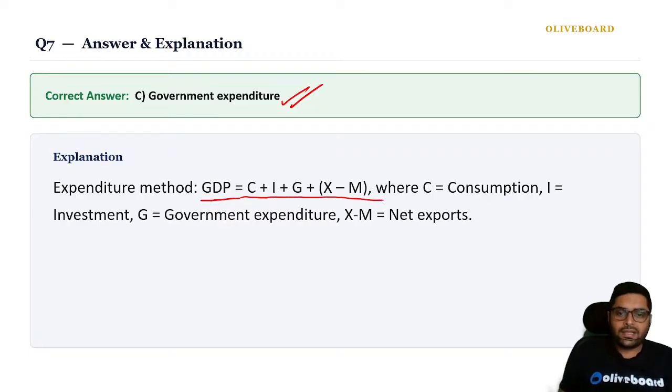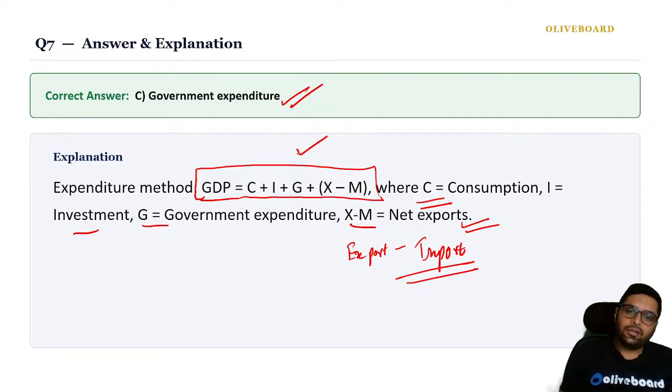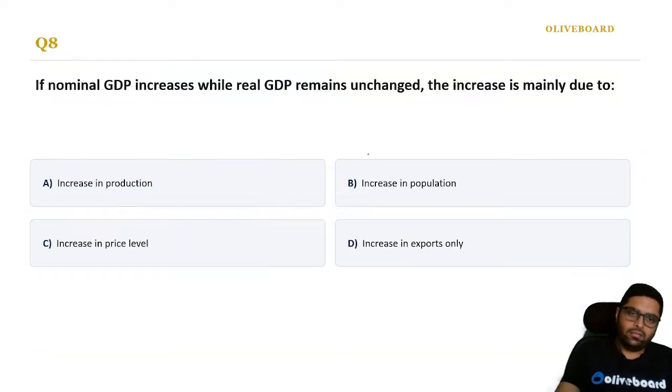C plus I plus G plus X minus M, where C is final consumption, I is investment, G is total expenditure by government, and X minus M is export minus import. Correct? Export minus import, that is net exports. So please remember this method, the expenditure method: consumption plus investment plus government expenditure plus X minus M.